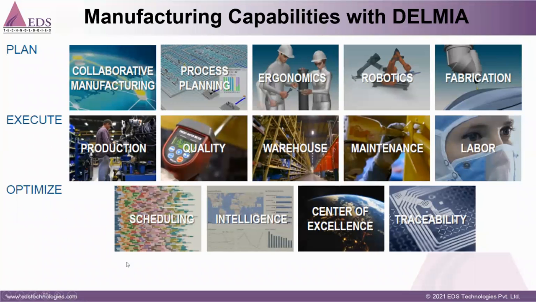This is related to your production scheduling, how production orders are going to be scheduled. This third discipline is called Delmia Quintiq. Again, it is related to advanced Delmia operations.